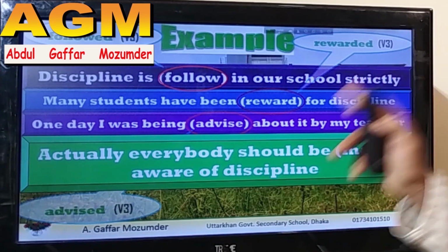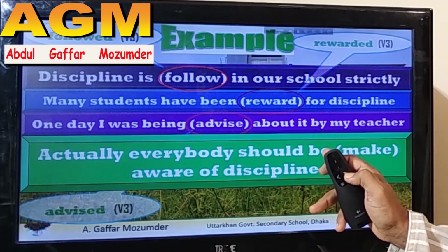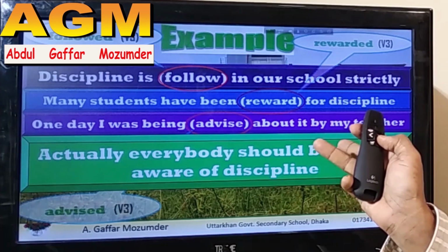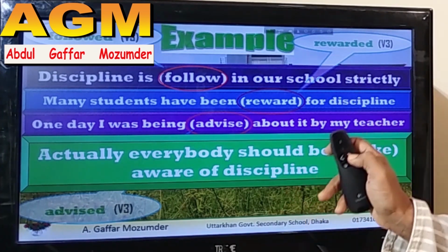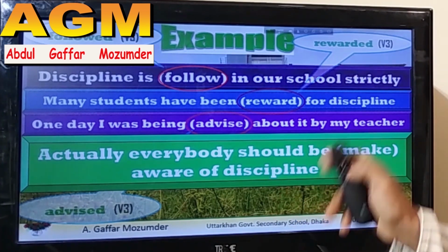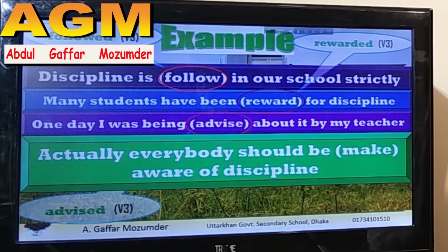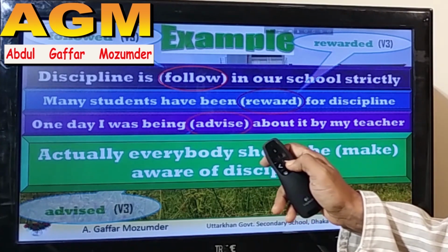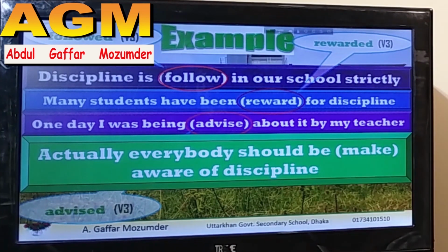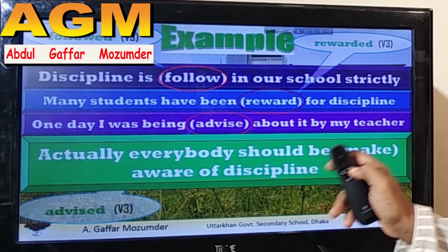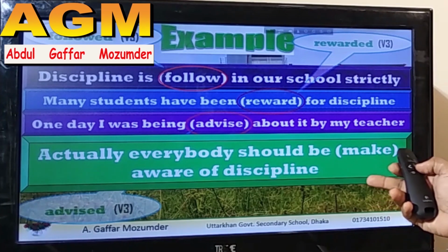But if a modal takes a be, as I've shown in the list, modal plus be, then it will be used in the passive sentence, and we will identify it as passive, and in the answer we will write V3 here.